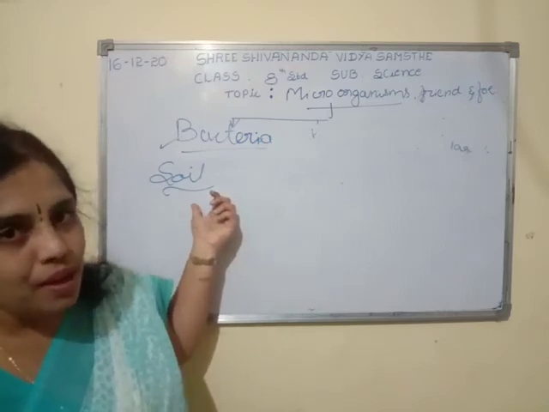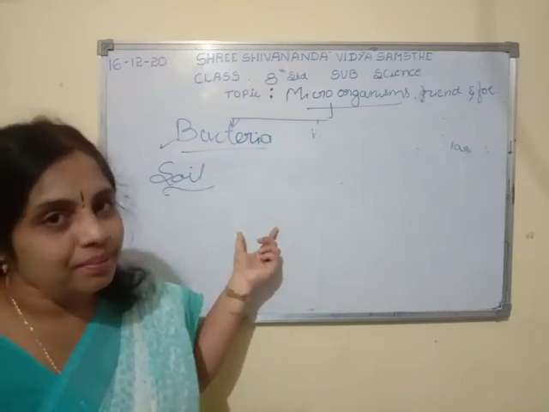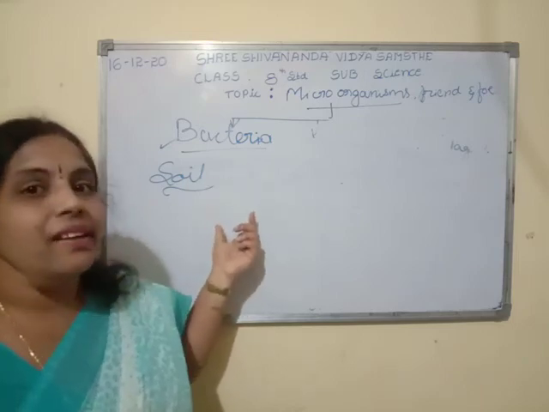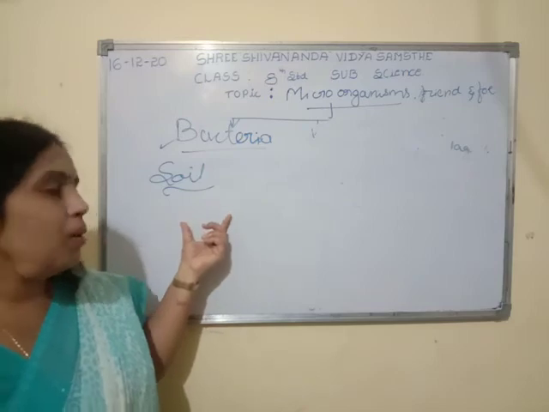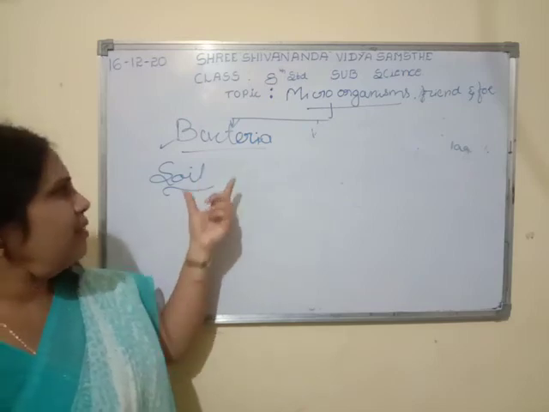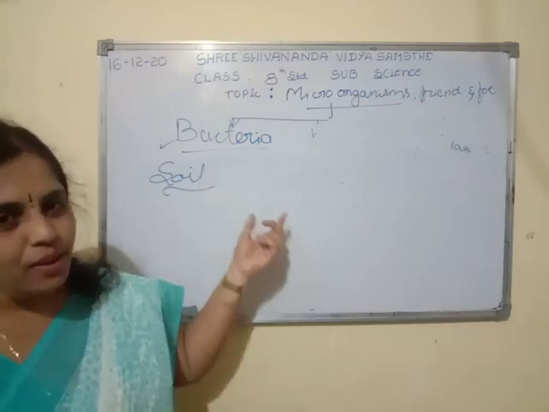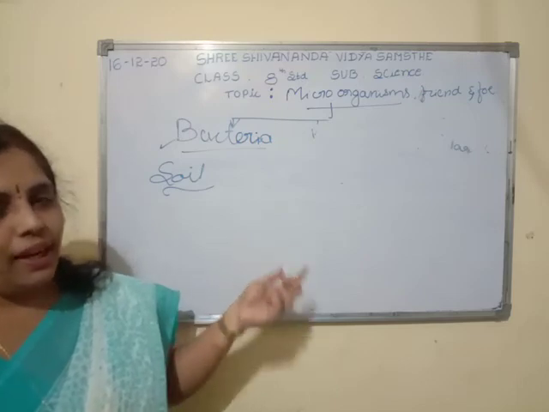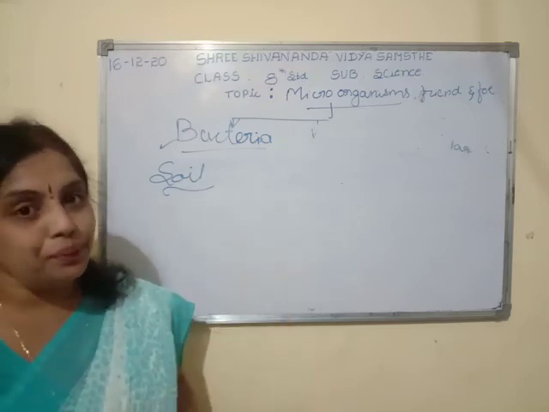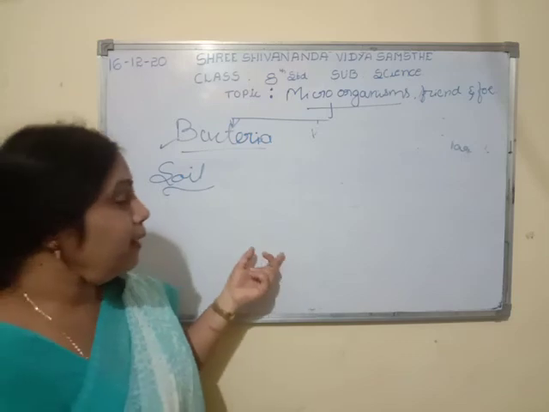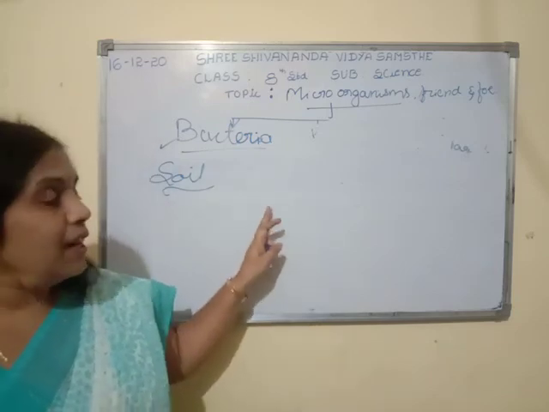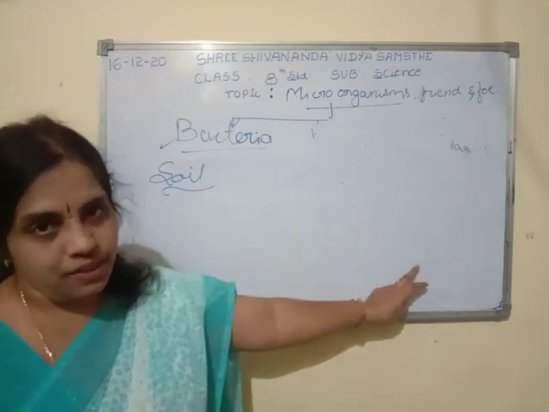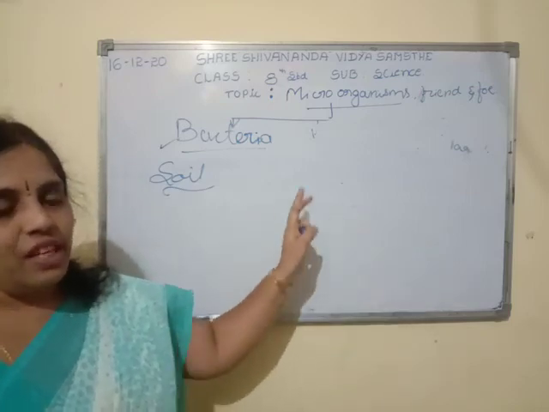So there are bacteria in the soil too. They help in decomposition also. So these are the useful bacteria. It is also very helpful in compost manure, and especially it helps in the nitrogen fixation process.